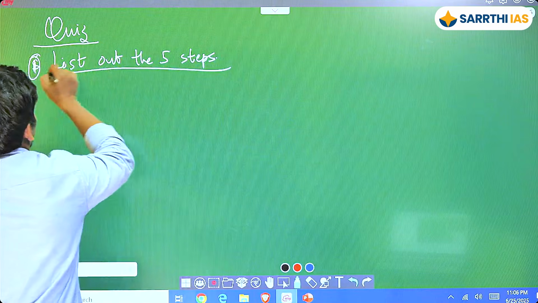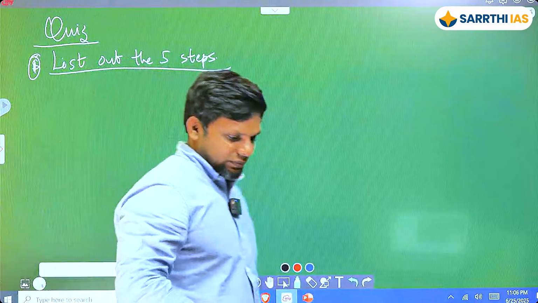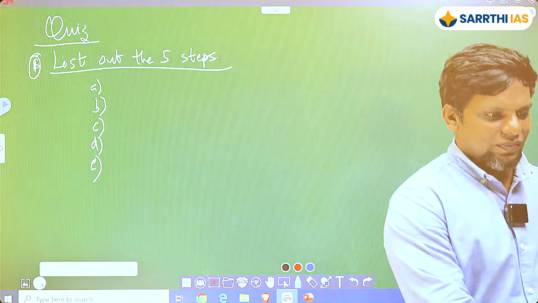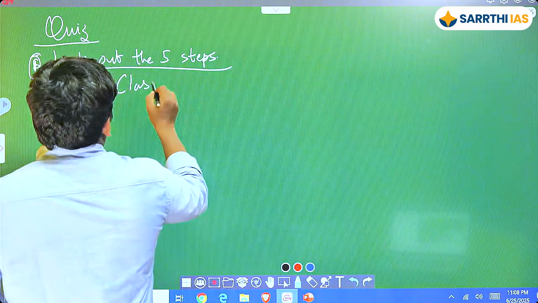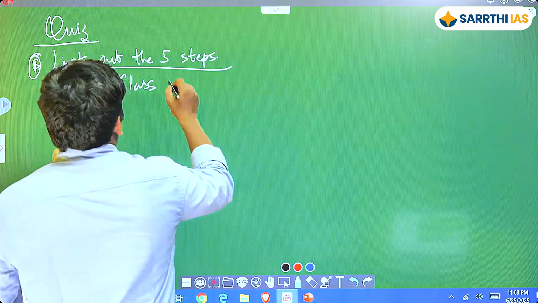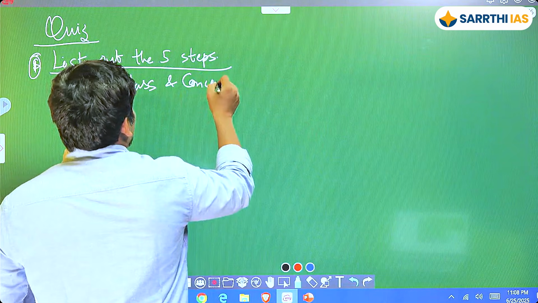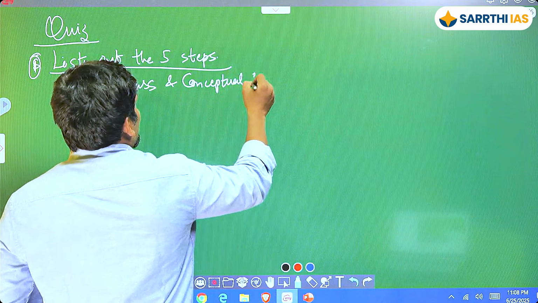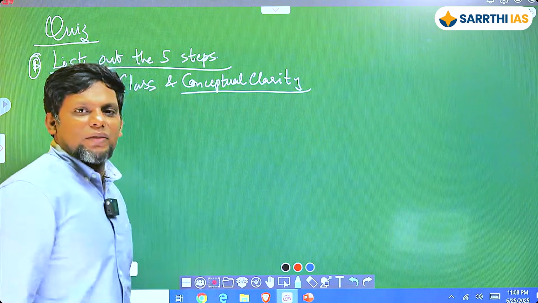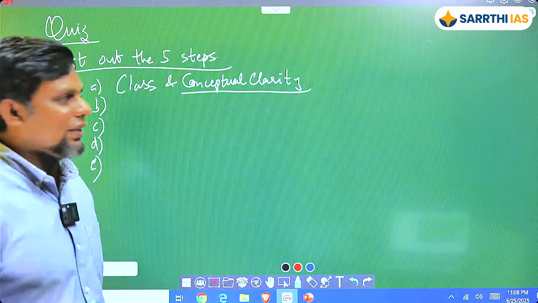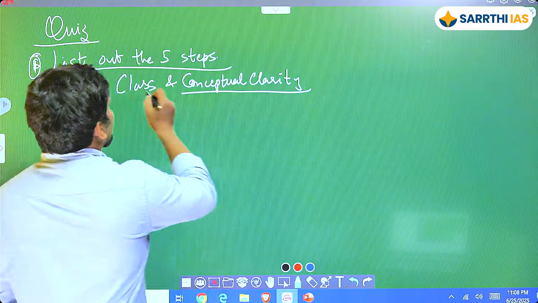List out the 5 steps that we talked about, and the sequence should also be right. See, yahan pe point number 1 is basically class. Okay, remember this as CCC, ठीक है? Class and conceptual clarity. Okay, you guys missed this part. So even today you will have to focus on the conceptual clarity, right? So matlab, this is the main focus here, okay, in class.